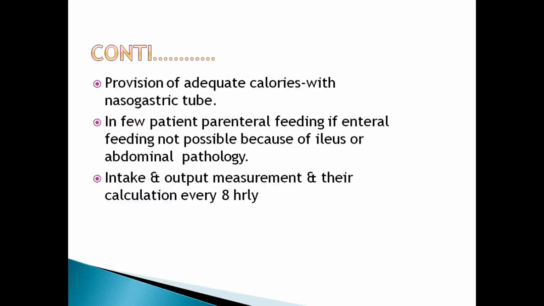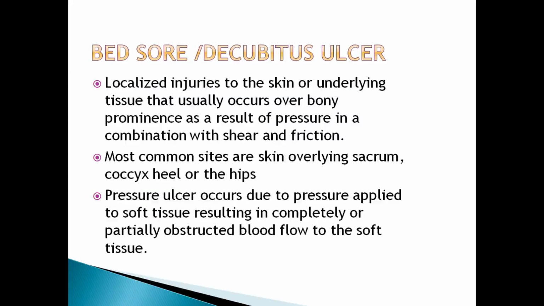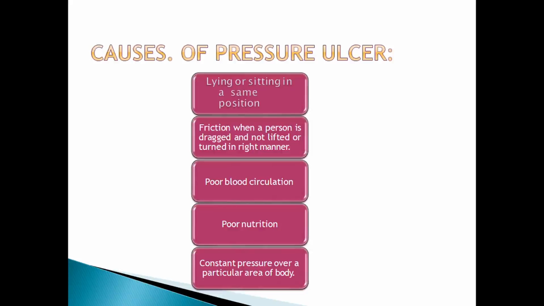In a few patients, enteral feeding is not possible. Another complication is bed sore or decubitus ulcer. It is a localized injury to the skin or underlying tissues. The most common sites are the skin overlying the sacrum, coccyx, heel, or hips.